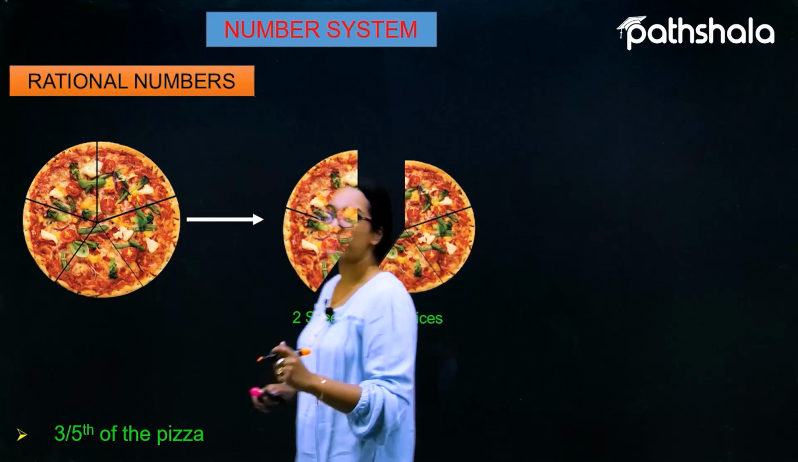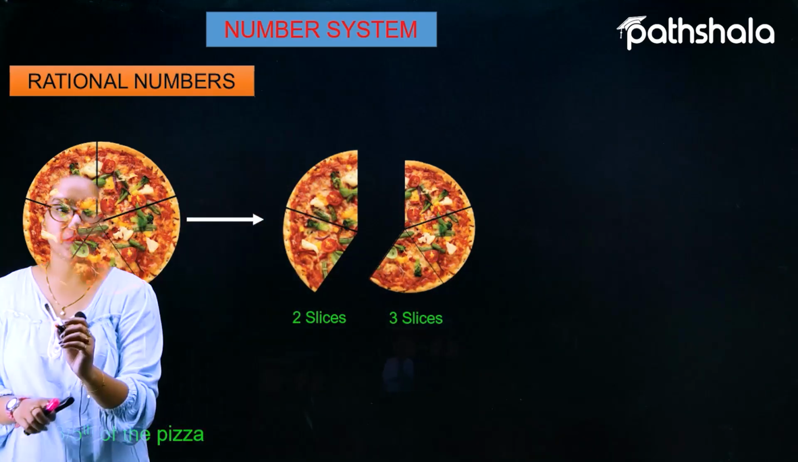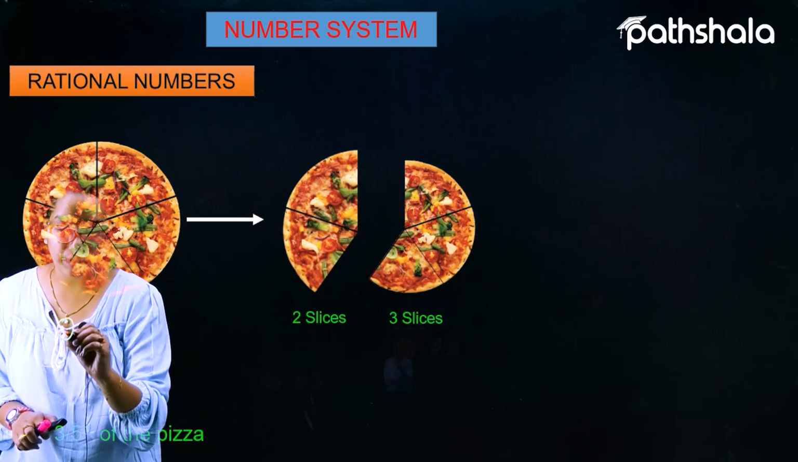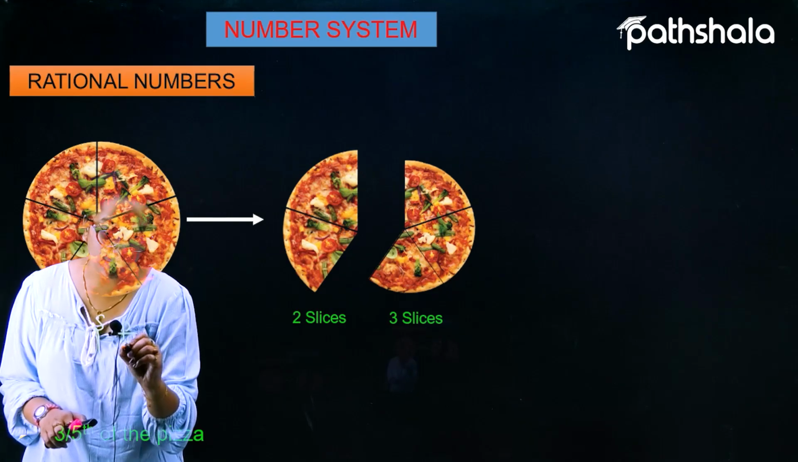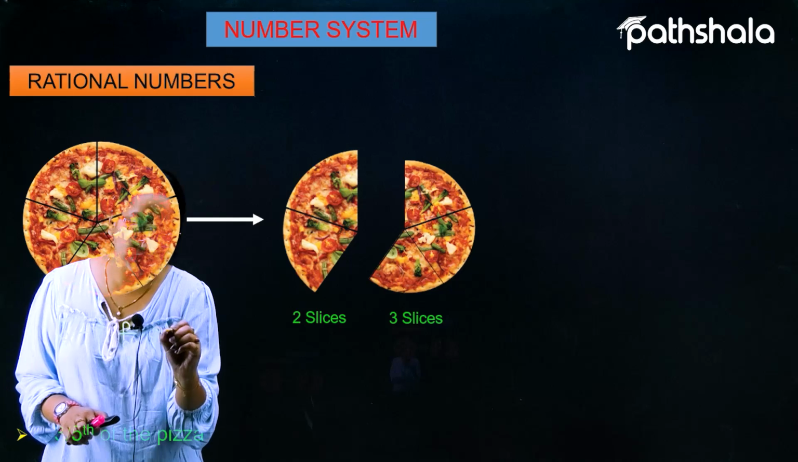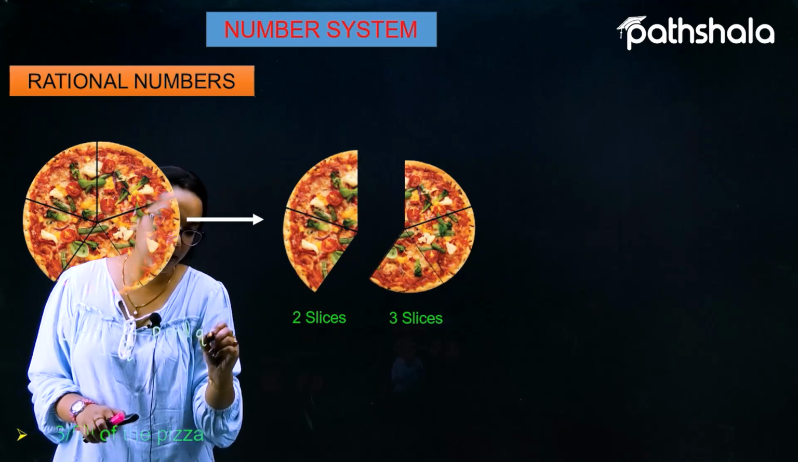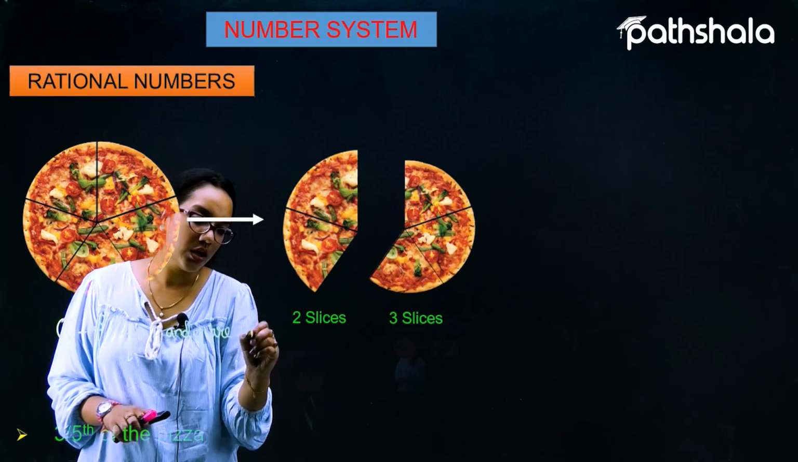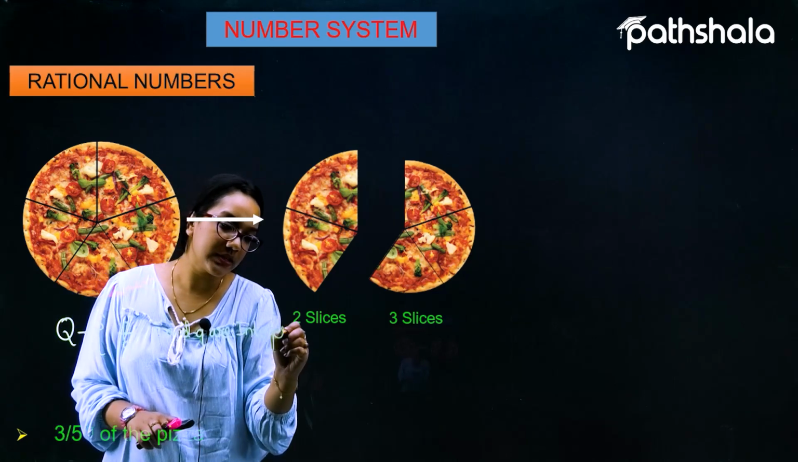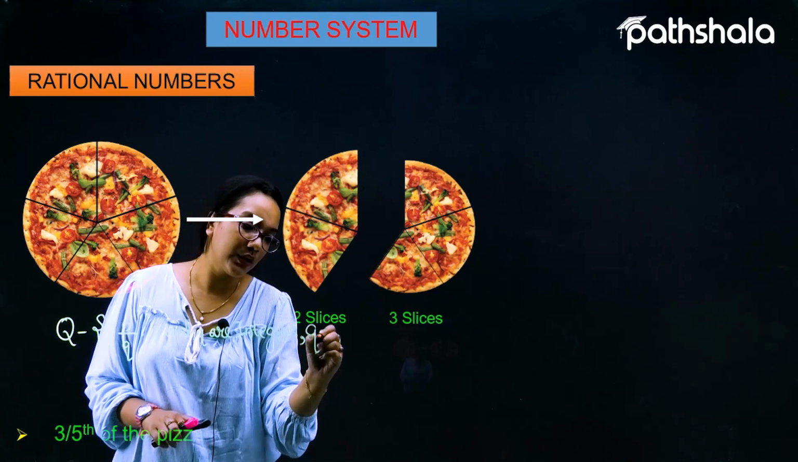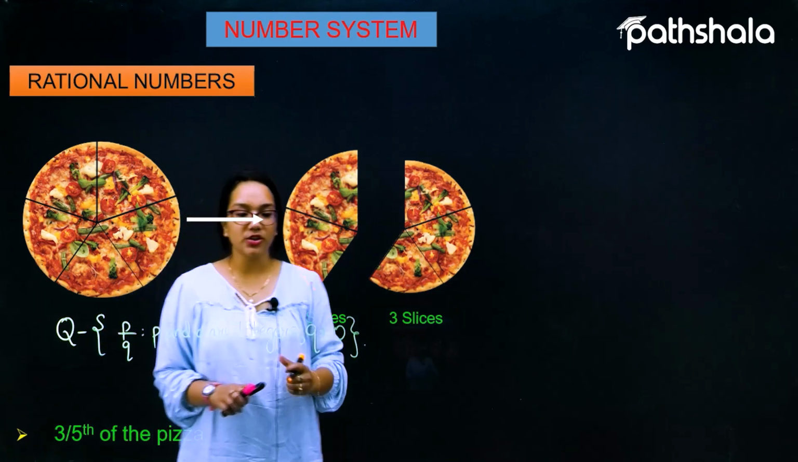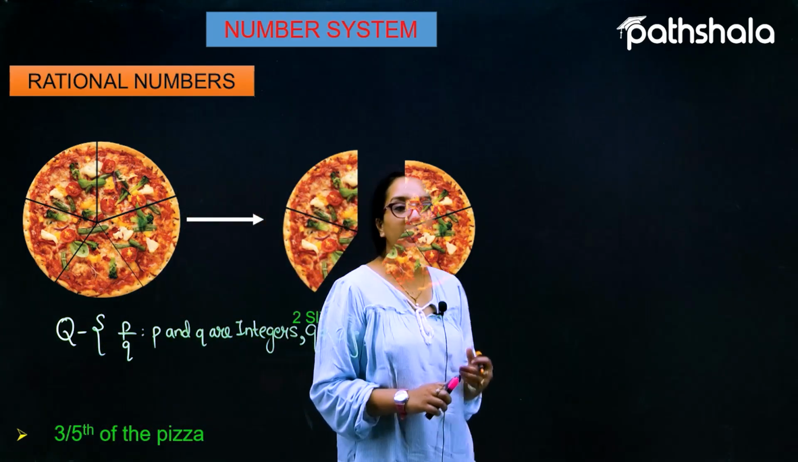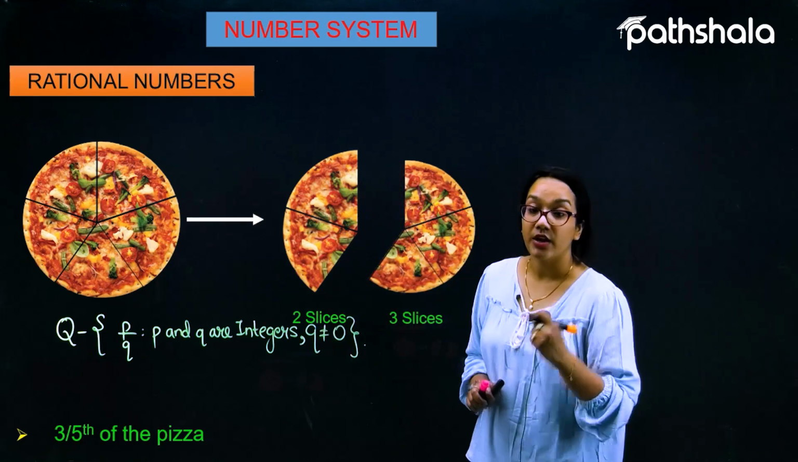Let me write it over here. What are rational numbers? Rational numbers are represented by capital Q, which involves all those numbers which are of the type P by Q, such that P and Q are integers, with the condition that Q cannot be 0. The denominator cannot be 0. Such a collection is called a collection of rational numbers.